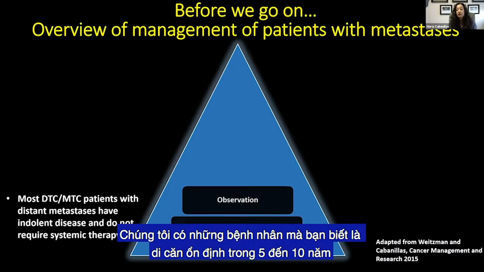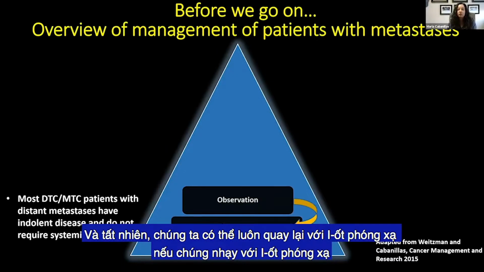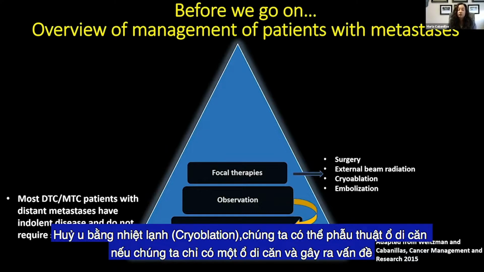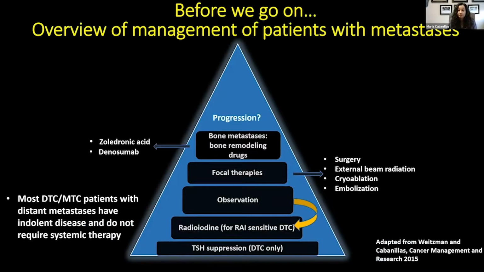We have patients that have stable metastases for 5-10 years sometimes. The younger they are, the more likely they'll have these stable metastases. And then, of course, we can always go back to radioiodine if they're radioiodine sensitive. We give focal therapies. We can give external beam radiation, cryoablation. We can do surgery on metastases if we have just one that's giving us problems, and then bone remodeling drugs such as zoledronic acid and denosumab.